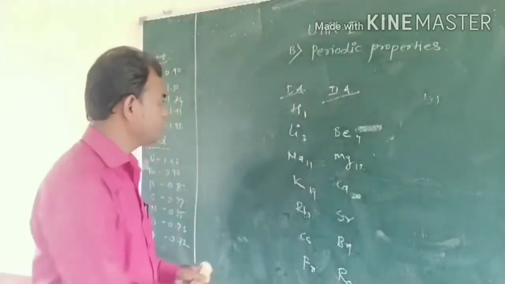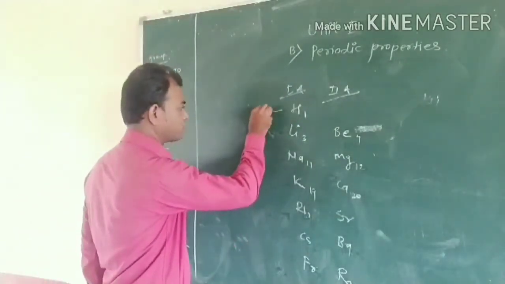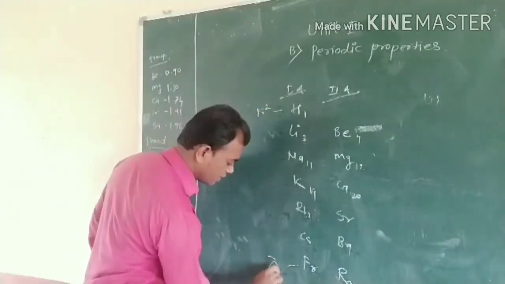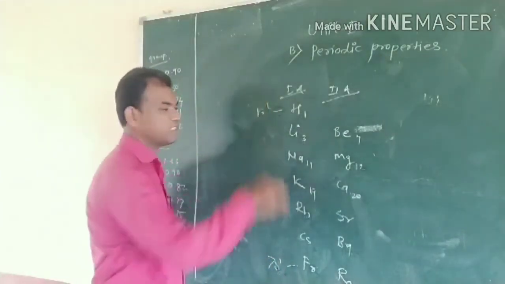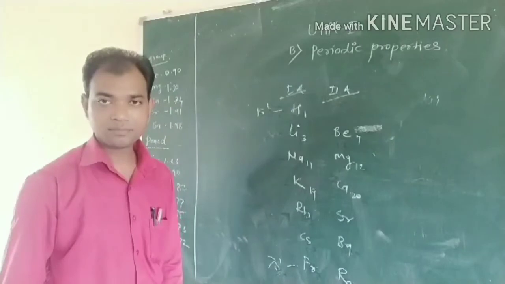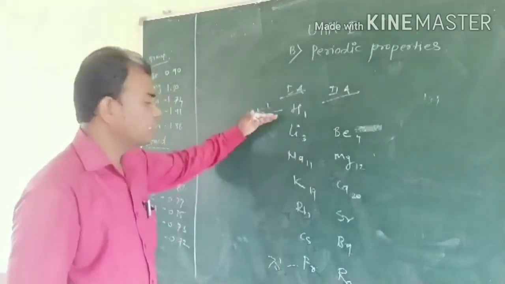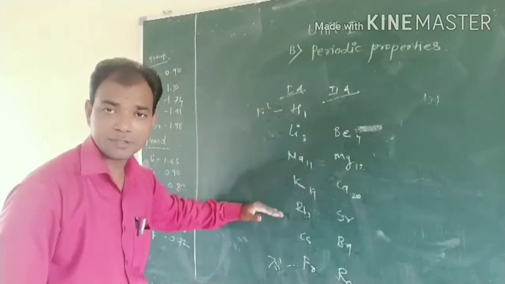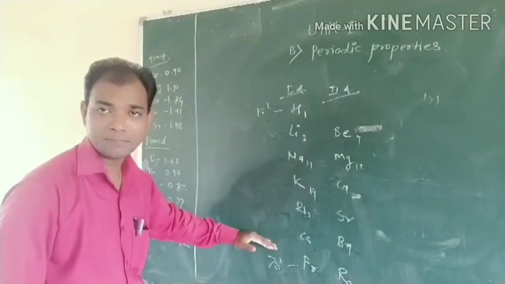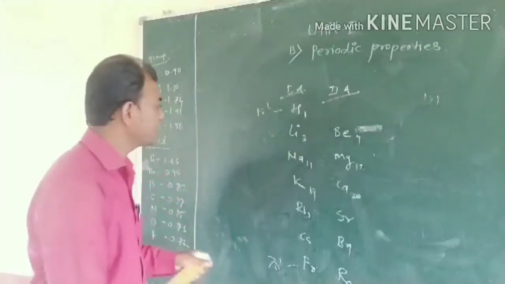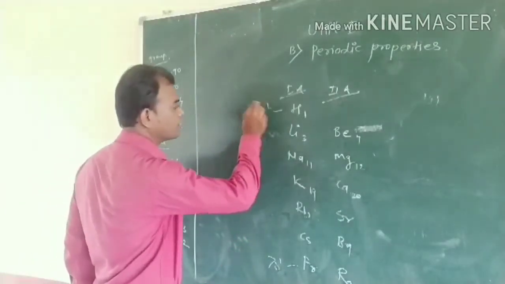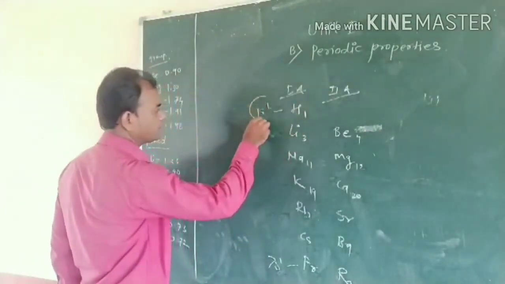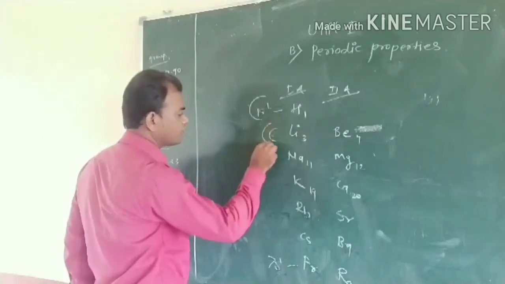Here, the electronic configuration is 1s2, and this 7s1, 1s1 and 7s1. That means the principal quantum number continuously goes on increasing. A new shell gets added around the nucleus.